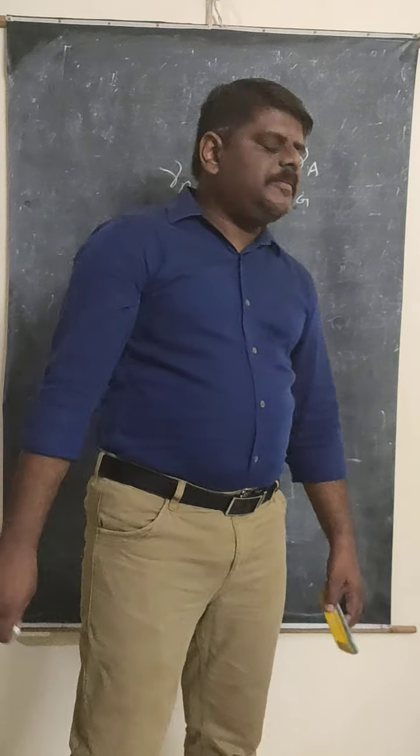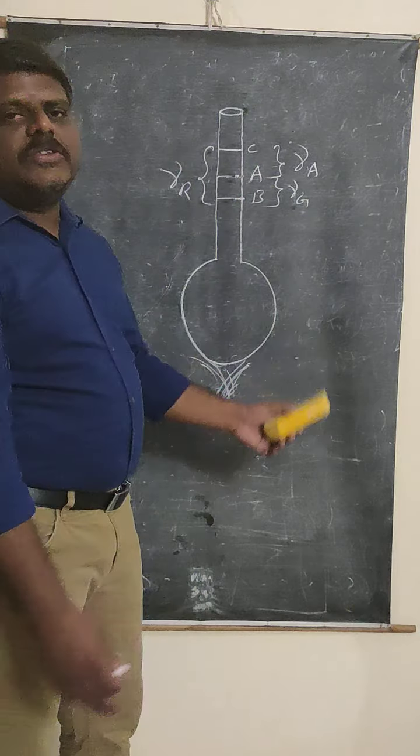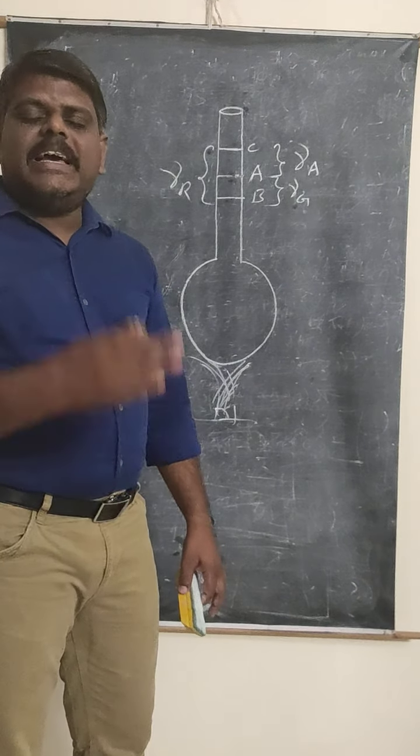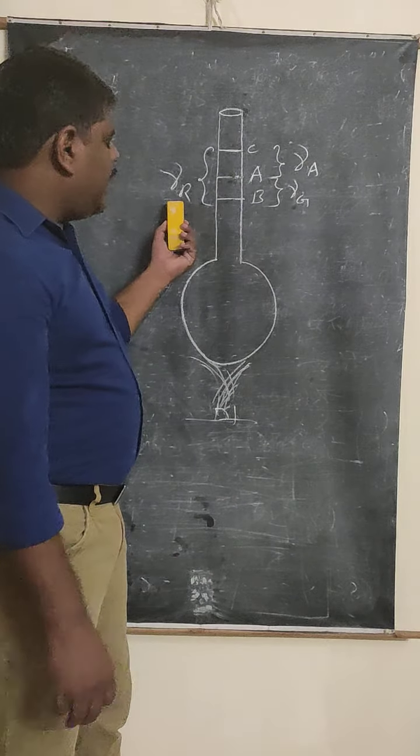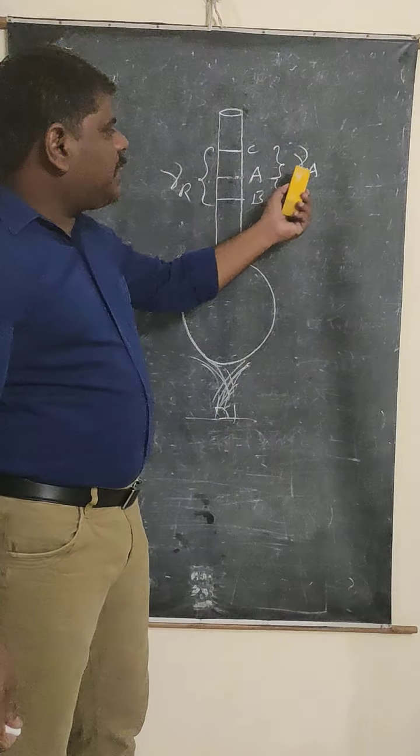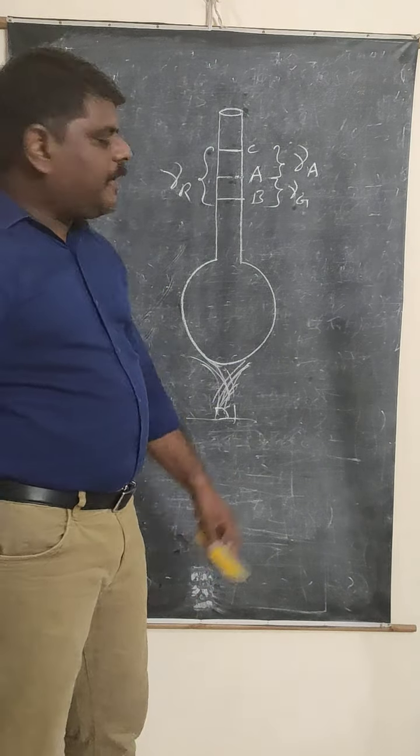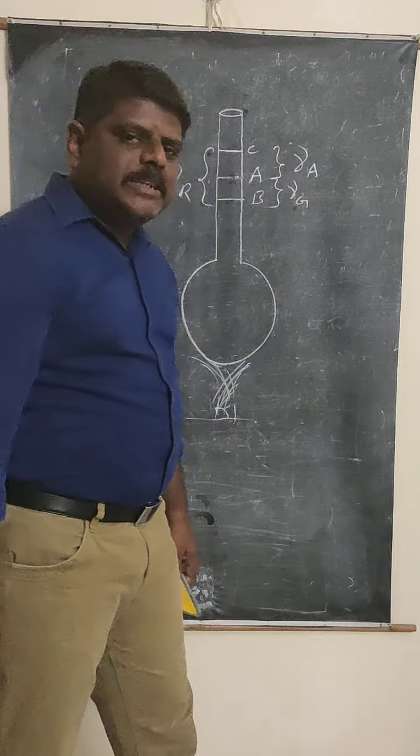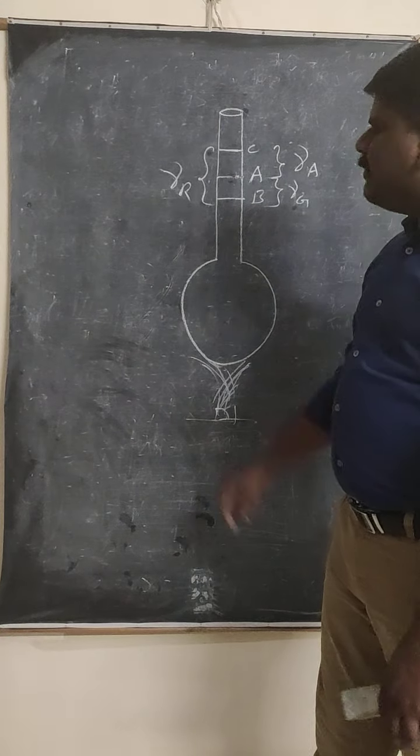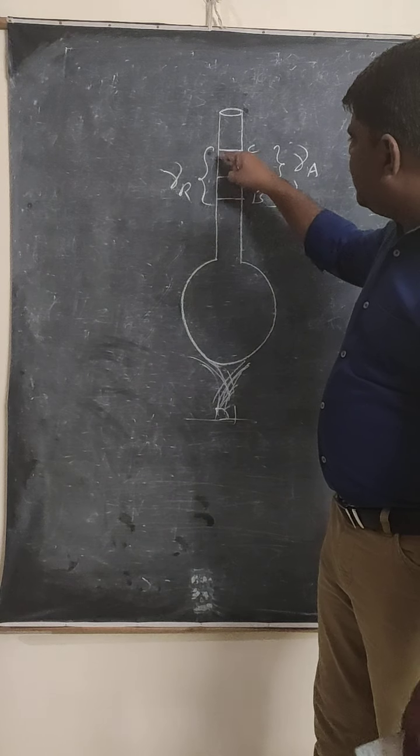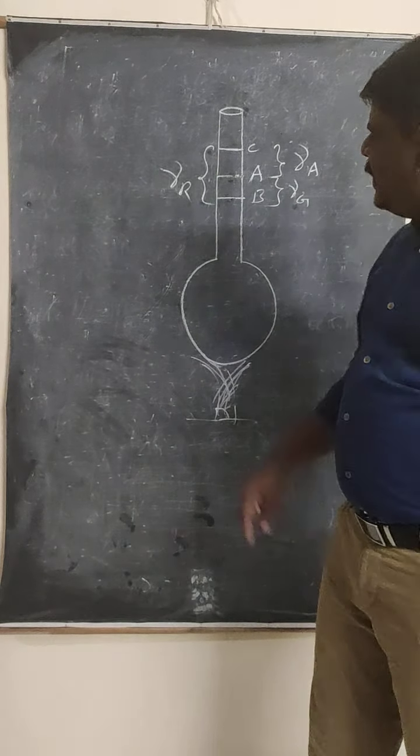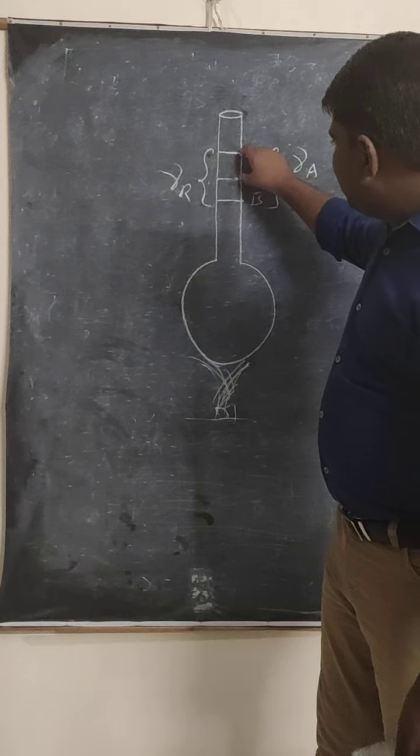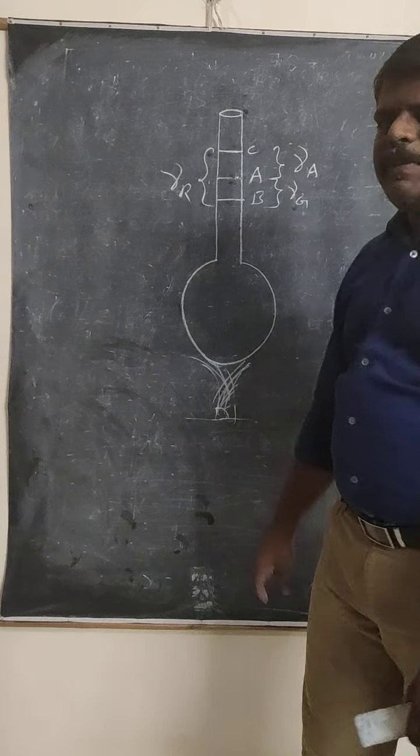Gamma A you are going to measure with reference to the flask, and gamma R without reference to the flask. Actual expansion of the liquid is gamma R. Apparent expansion of the liquid is gamma A. This diagram will clearly express that gamma R means from B to C, and gamma A means from A to C only. This part is apparent expansion and this part is real expansion.